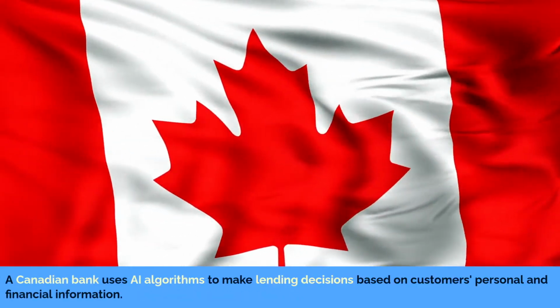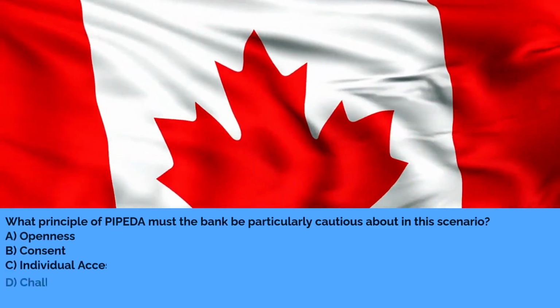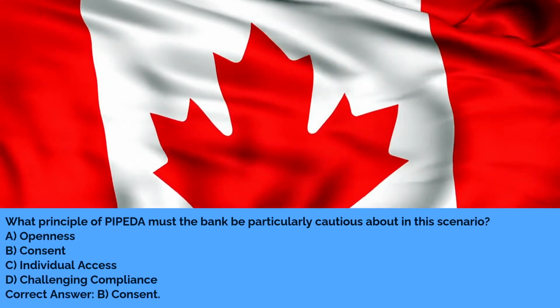A Canadian bank uses AI algorithms to make lending decisions based on customers' personal and financial information. What principle of PIPEDA must the bank be particularly cautious about in this scenario?